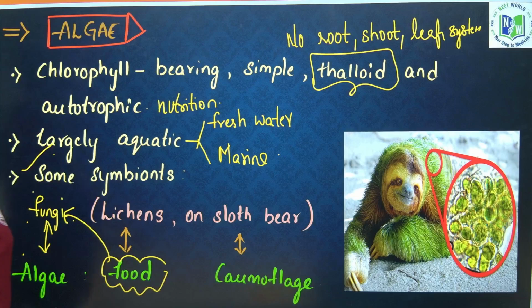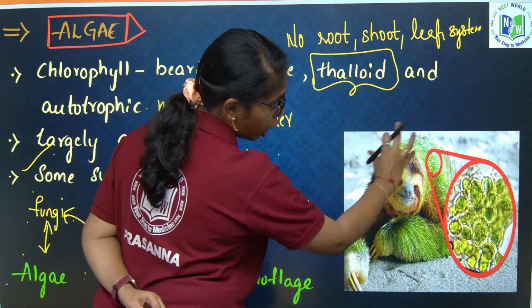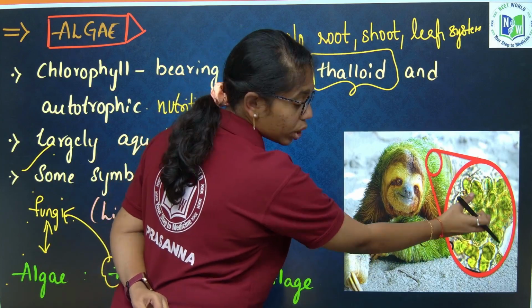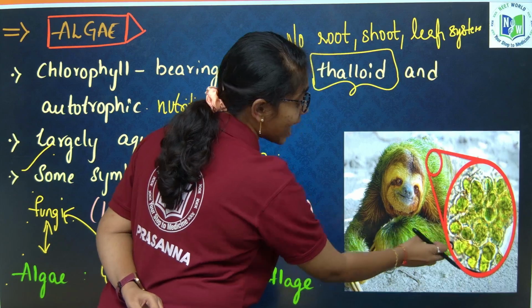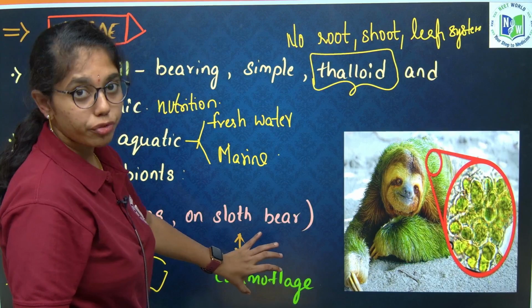The next type of symbiotic association is with the sloth bear, wherein the sloth bear gives shelter to algae. As the algae grow on the surface of the sloth bear, they give a camouflage effect.